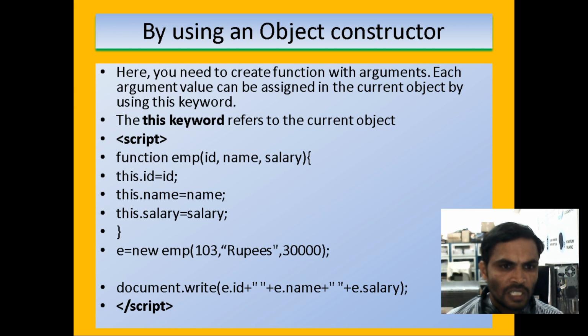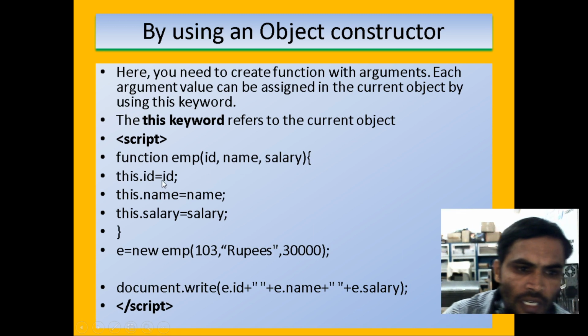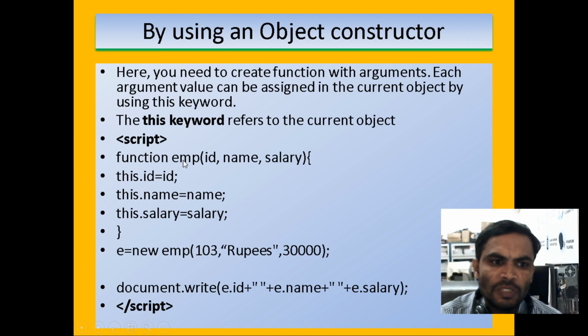Here the function is employee, and we give arguments: ID, name and salary are the properties. Here we are not creating the object yet. We took this, which means it is creating for the EMP object.